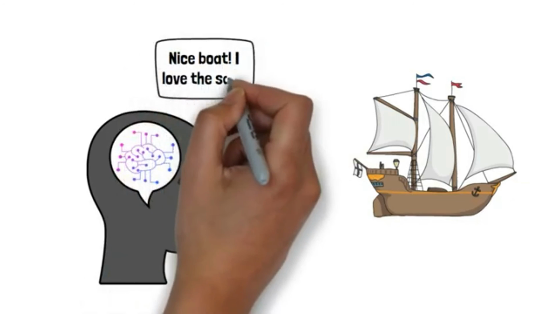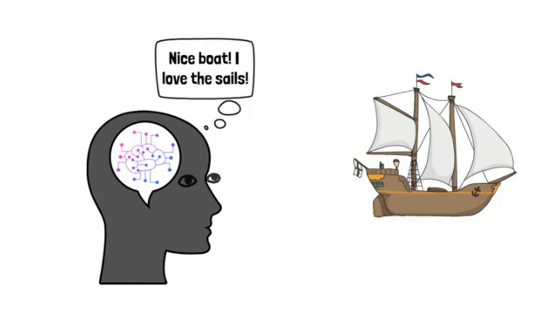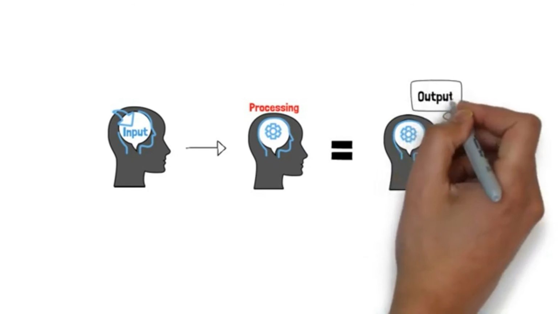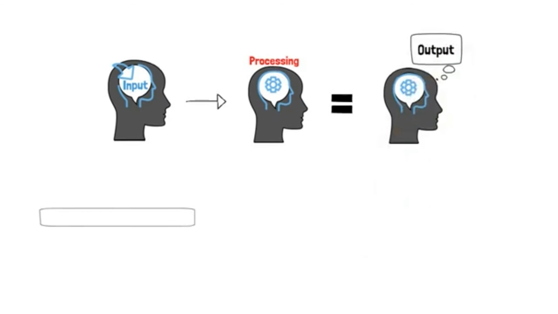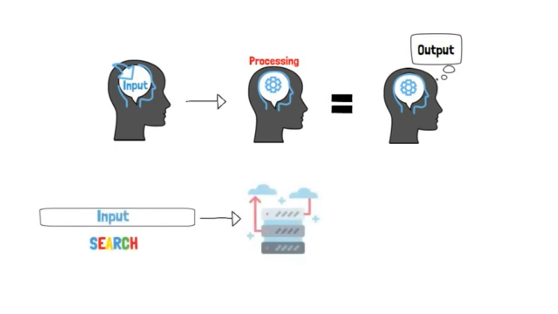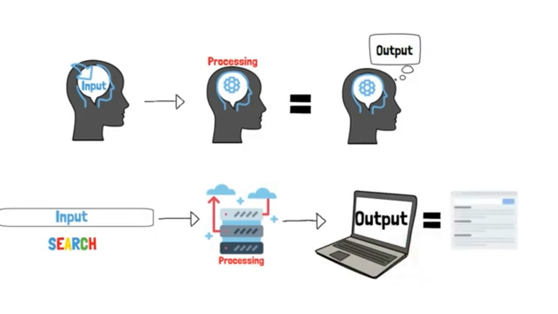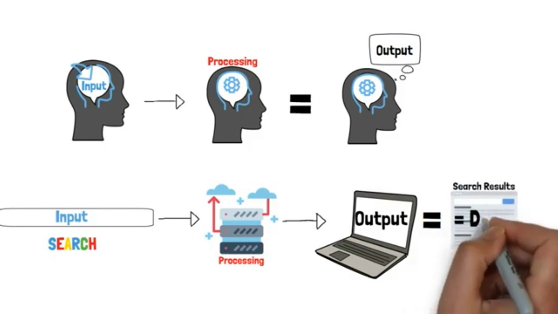This is the main difference between the algorithm of our brain and the algorithm of a computer. The brain does not distinguish between processing and output, because processing the information is the thought or output itself. You see, when Google begins to search its database, it is looking for a specific, pre-existing piece of information. But when our brain outputs a thought, the thought has not been tracked down and located. It has been created.